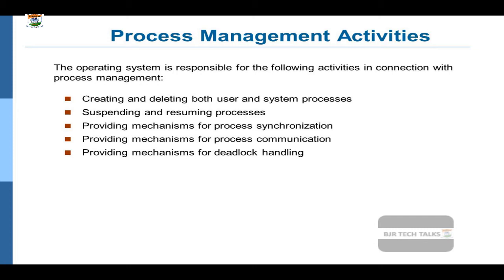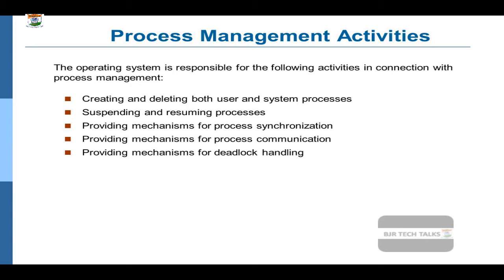Let us try to recall them. The first one is the creation and deletion of both user and system processes. The second responsibility of the operating system is the scheduling of processes.